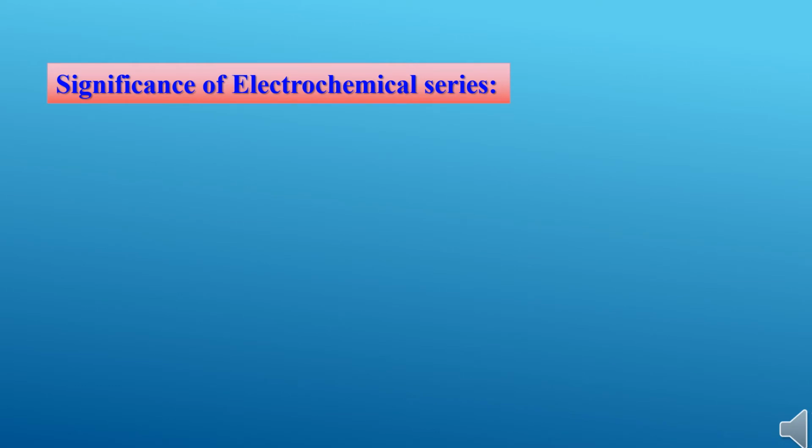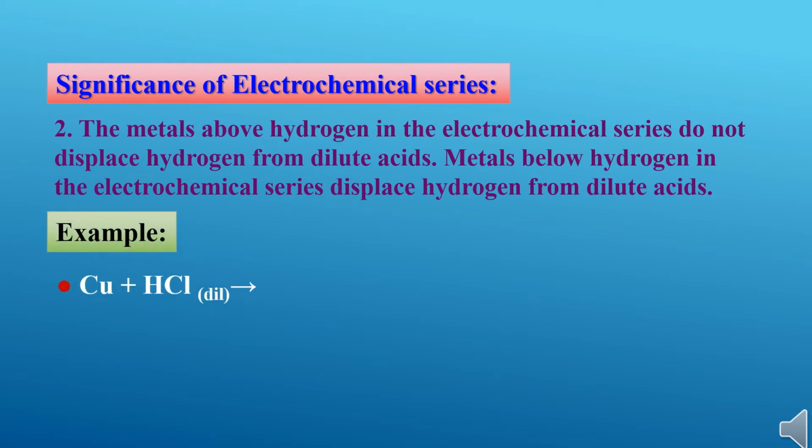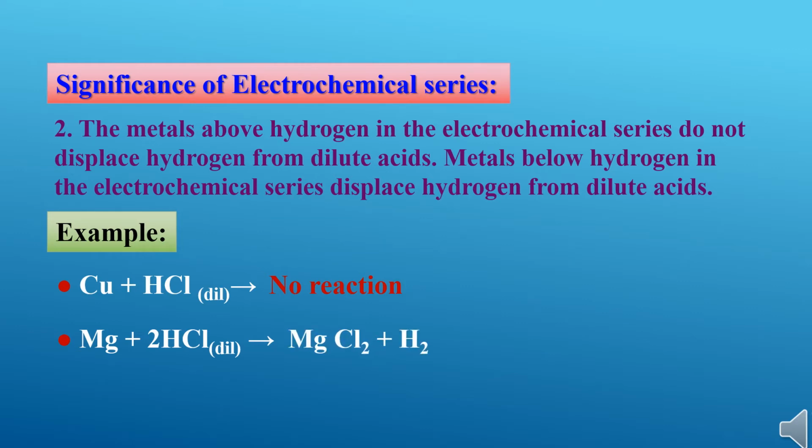Significance of electrochemical series. Second significance. The metals above hydrogen in the electrochemical series do not displace hydrogen from dilute acids. Metals below hydrogen in the electrochemical series displace hydrogen from dilute acids. For example, copper reacts with dilute HCl, there is no reaction. When you consider magnesium, magnesium reacts with HCl, forms MgCl2 and hydrogen.